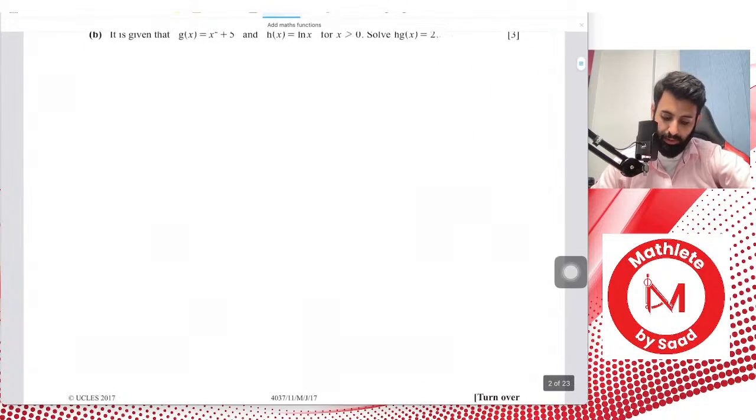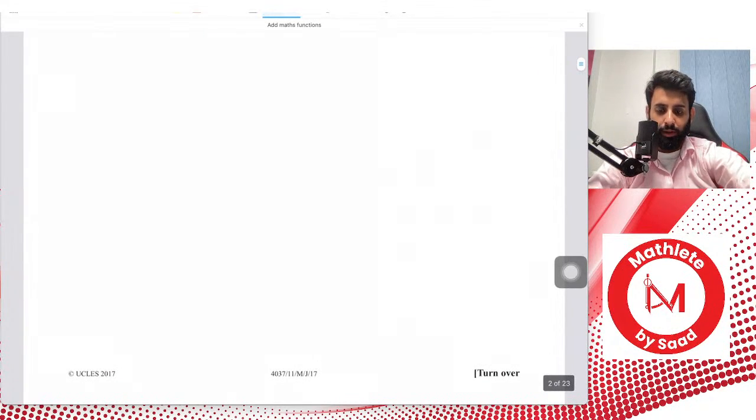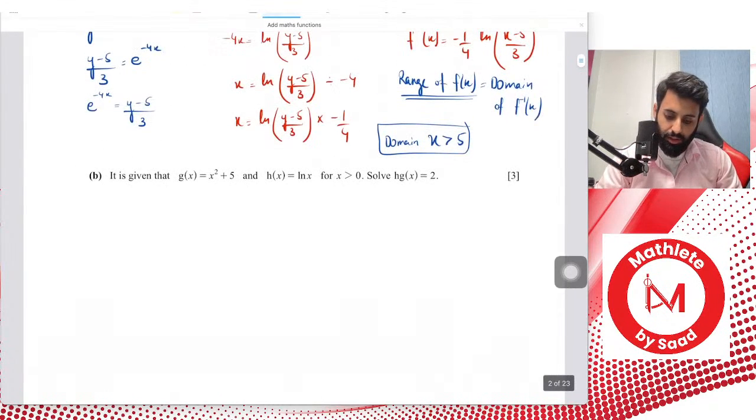This is from May June 2017, paper 1, variant 2. Paper 11 actually. Yep, we plug in g in h. Okay, so let's do that. Let's plug in function g and function h.